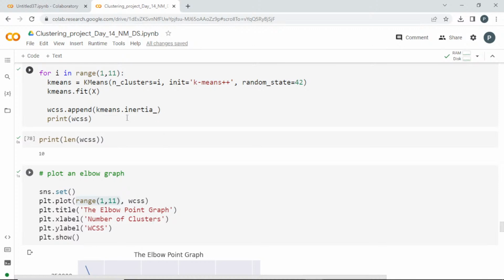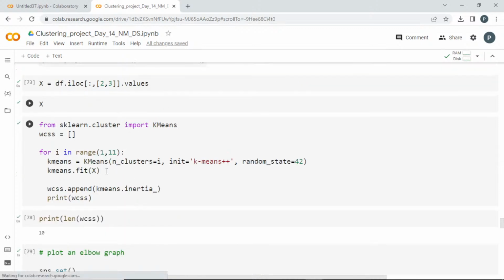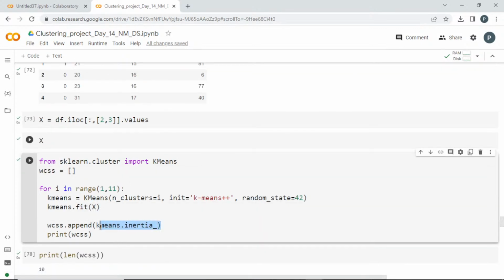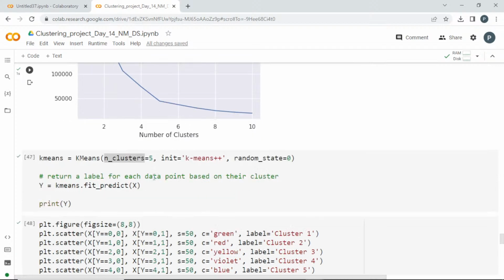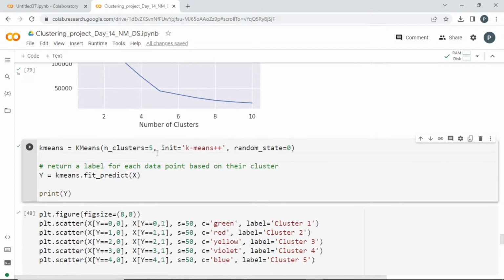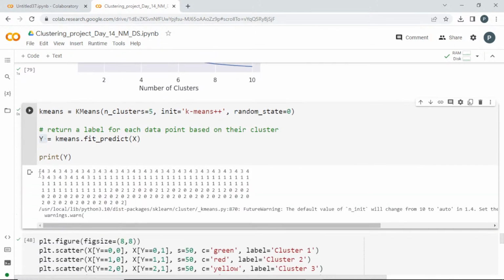Here we have fitted or trained the model. The k-means we have trained and got the WCSS value from that. Now we got the optimal number, which is 5. So I can repeat the same and fit the data with n_clusters equal to 5. Once I fit and predict, I am going to do the same and get the x value. I am storing it in y because there is no output y. So if I run this, this is my y value.